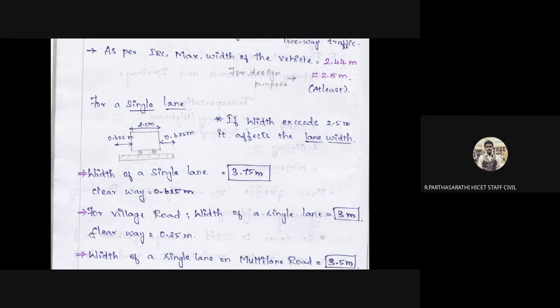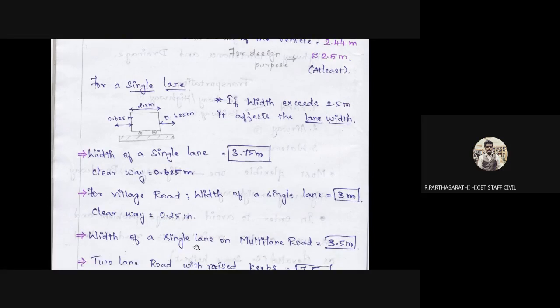Okay, so for a village road, we are constructing a village road. The width of the single lane is 3 meters. Only one lane is 3 meters. Then clear way is 0.25 meter. This is for a normal single lane road. In case of construction of a village road, 3 meters should be one lane, and 0.25 meter is for clear way. So you can consider 3.75 for a single lane. In case of a village road, it is 3.25 meters, totally 3 plus 0.25 is 3.25.